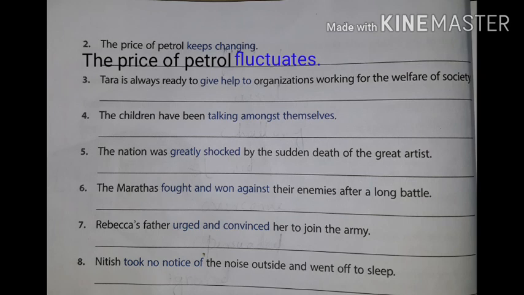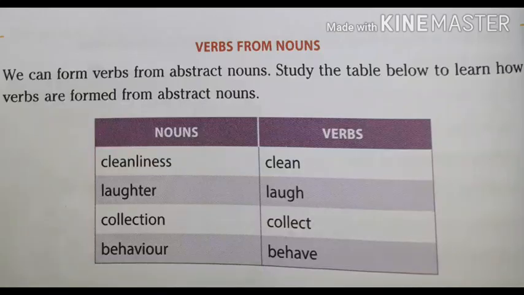Do the activities G and H also. Page number 62. Verbs from nouns. We can form verbs from abstract nouns. Abstract nouns are words that name ideas, feelings, experiences, qualities, and concepts. Study the table below to learn how verbs are formed from abstract nouns.